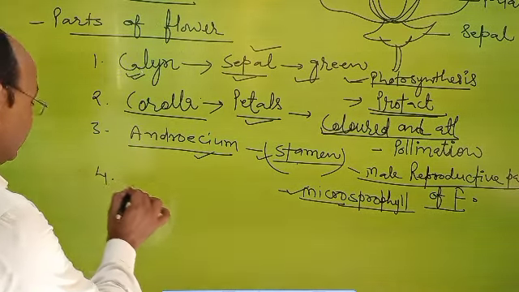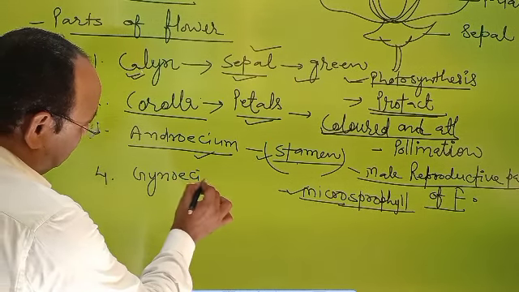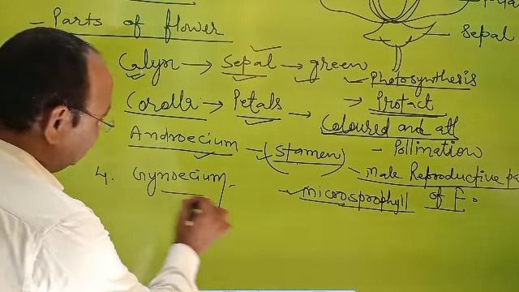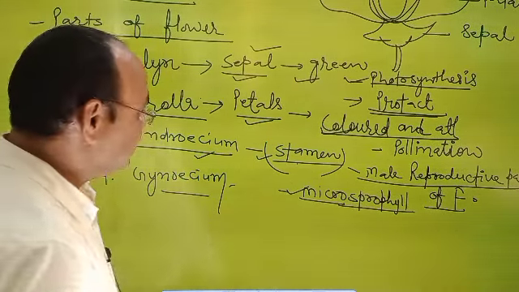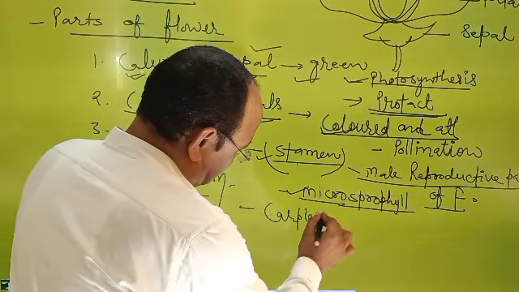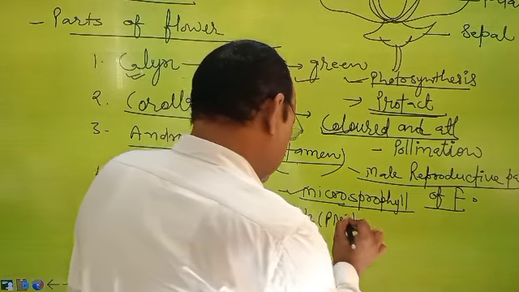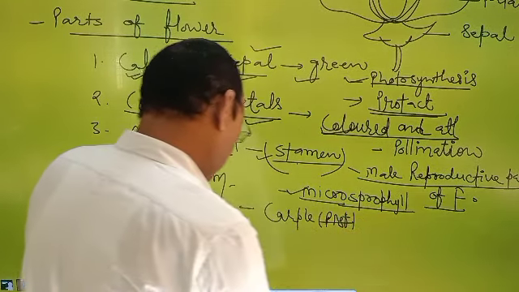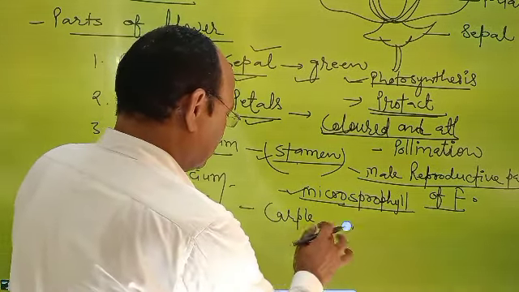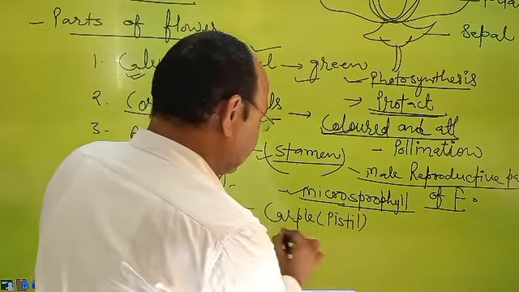Fourth part of the flower, gynoecium. What is gynoecium? It is a group of carpels or pistils.